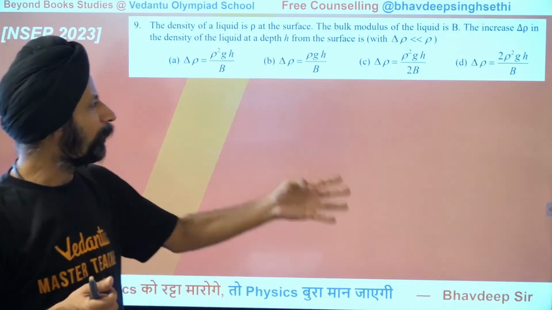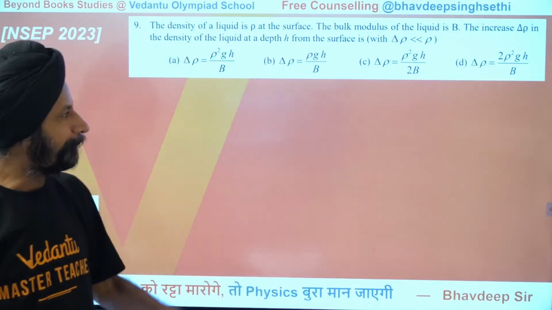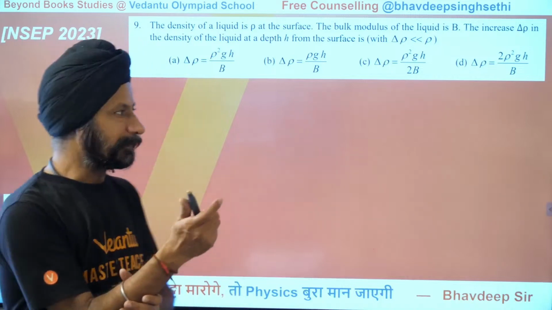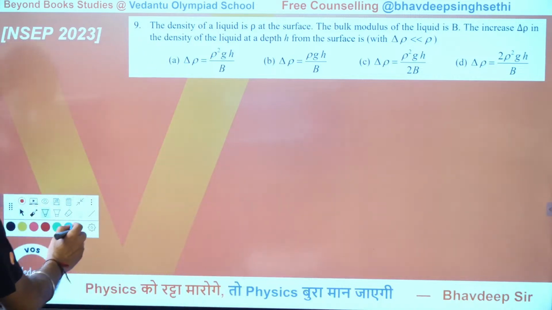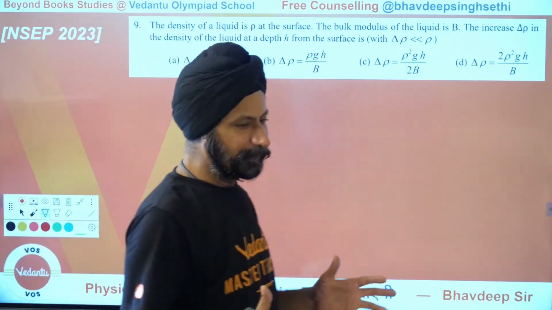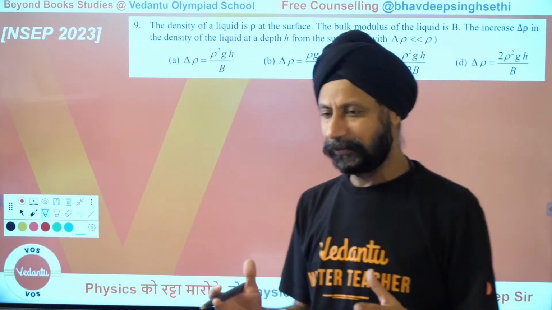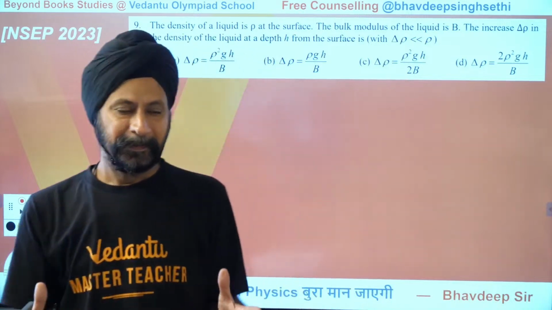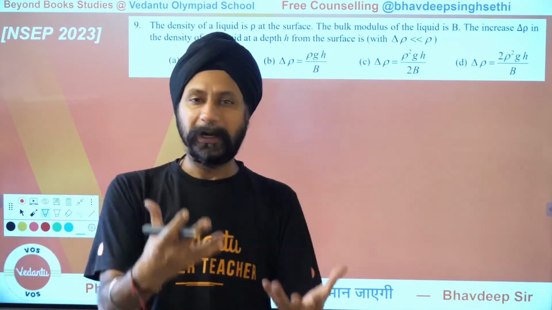But they're saying, okay, how much is the density in terms of these variables? So let's start working on this easy question. This one is really easy, by the way. So how do we proceed? We know the change in pressure is H rho G. So we have to see how much is the contribution of that.